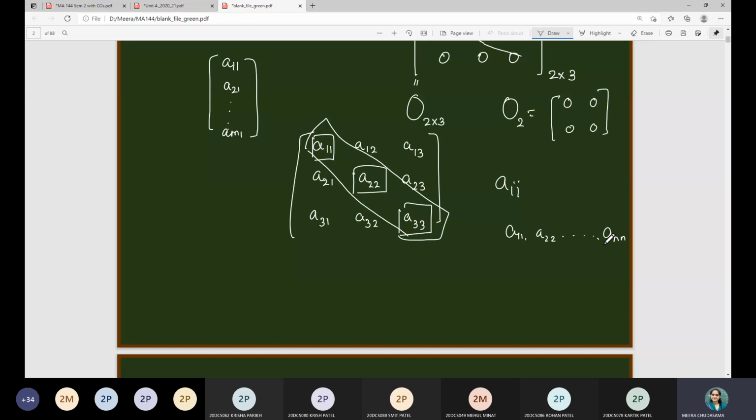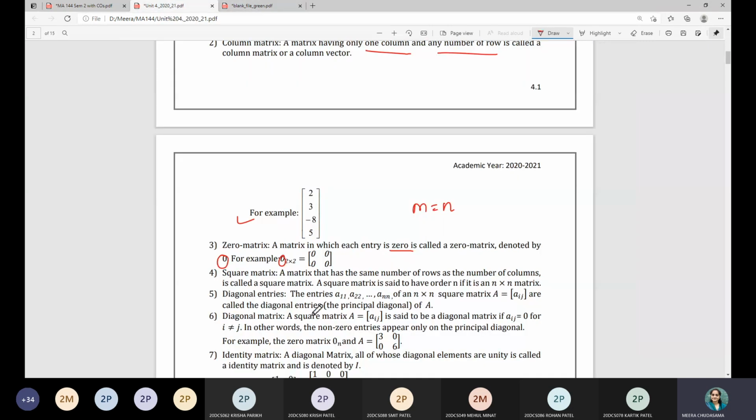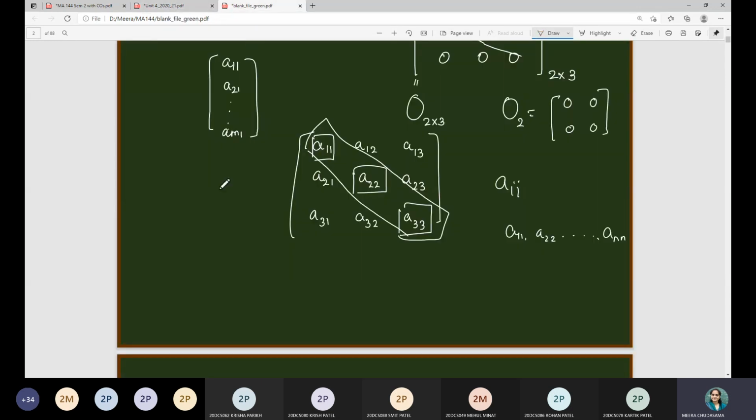From these diagonal entries, we have a notion of diagonal matrix. So when do we say that a square matrix is a diagonal matrix? Here we have the definition. A square matrix is said to be a diagonal matrix if Aij is equal to 0 for i not equal to j. So what is the condition? Aij is equal to 0 whenever i is not equal to j.